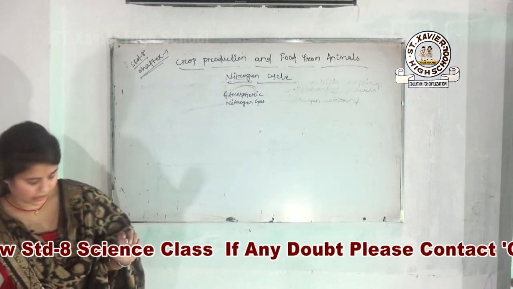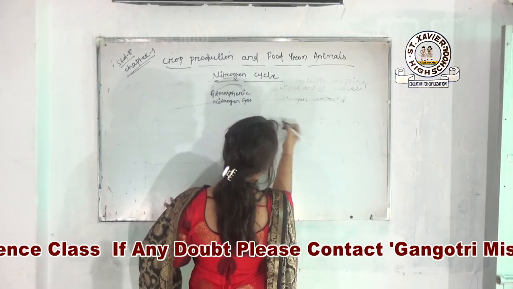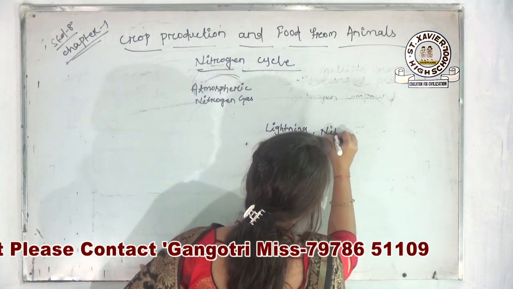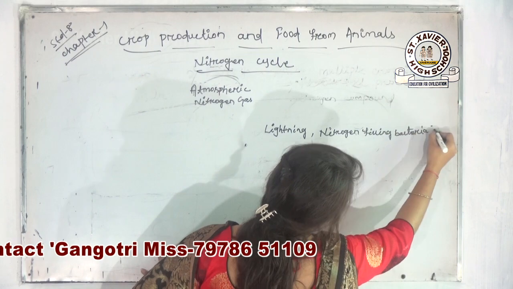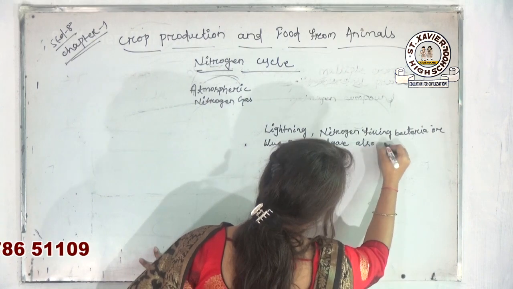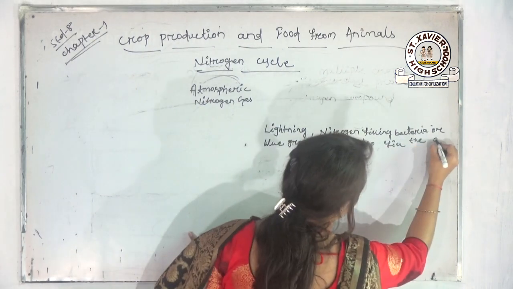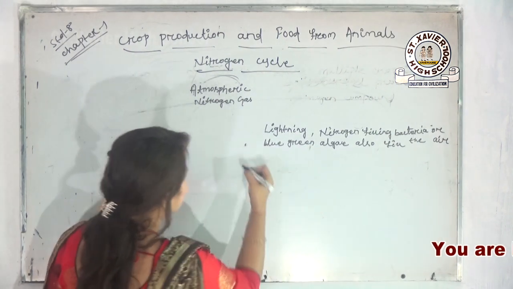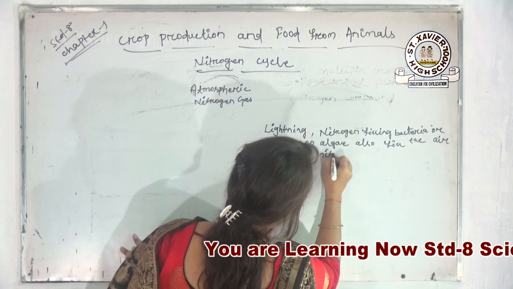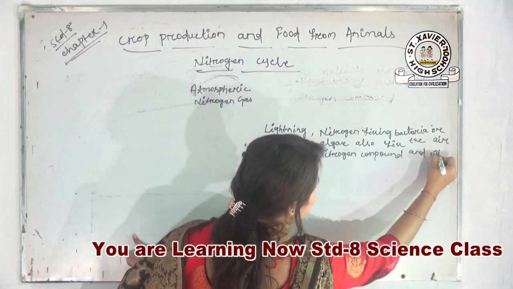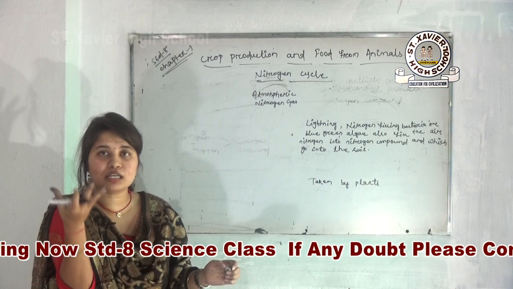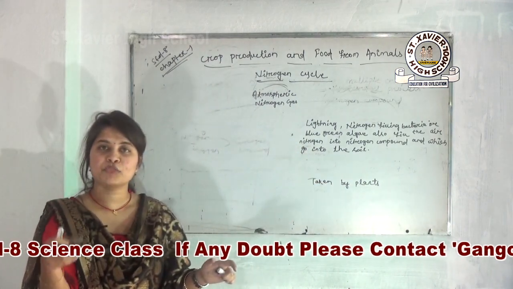Okay, so atmospheric nitrogen gas is first converted into nitrogen compound, yes or no? Through the help of lightning, nitrogen fixing bacteria or blue green algae, the nitrogen of the air or atmosphere is fixed into nitrogen compound, which goes into the soil. Now the plants absorb, or take, the nitrogen compounds from the soil through the help of the plant's roots.